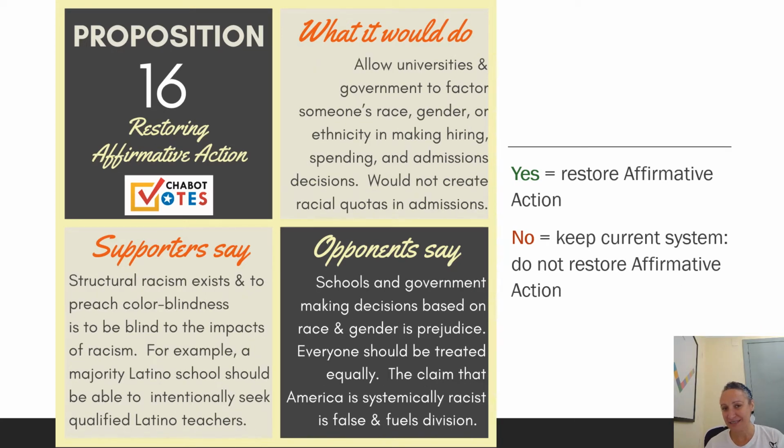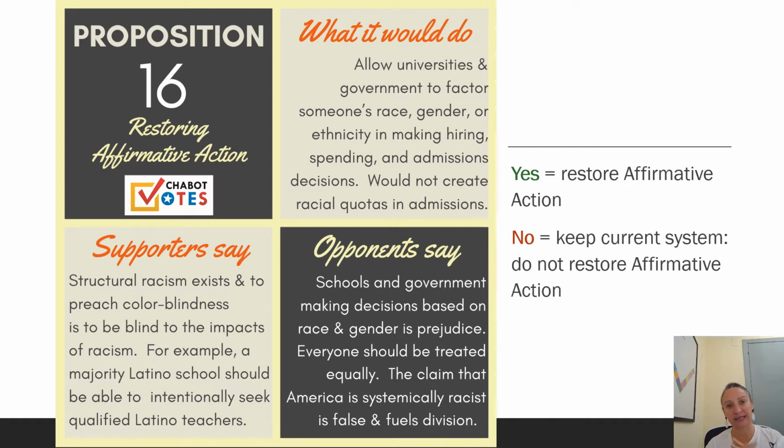Next is Prop 16, which would restore affirmative action in California. Prop 16 would allow universities and government to factor somebody's race, gender, or ethnicity into making hiring, spending, and admissions decisions. But it wouldn't create racial quotas in admissions, meaning that colleges would decide what percentage of their student body they want to be white, Black, Asian, Latino, what percentage women, what percentage men, what percentage non-binary.